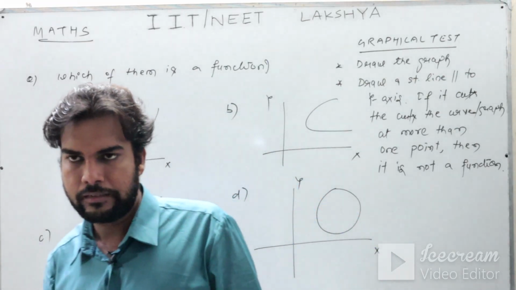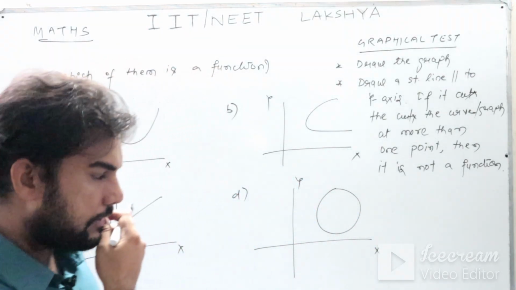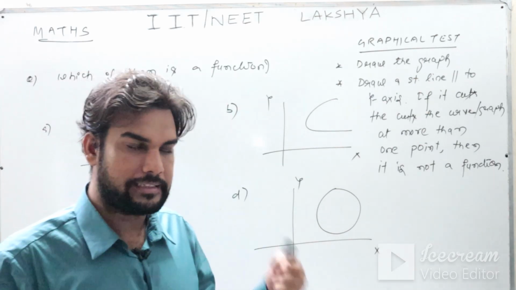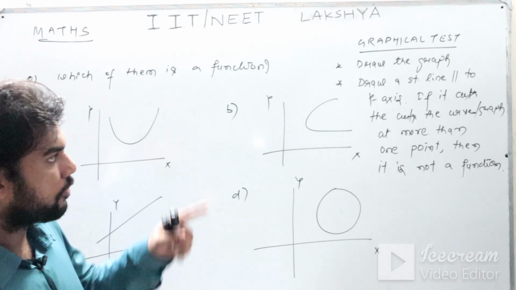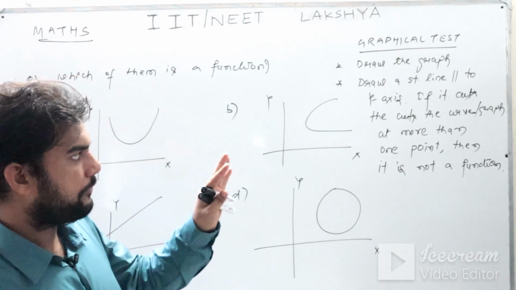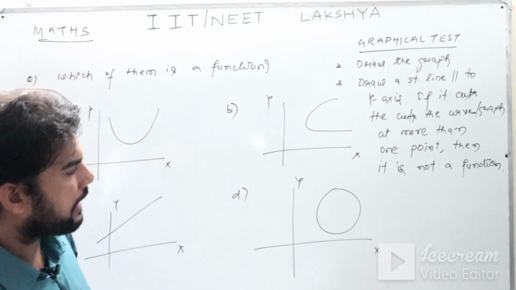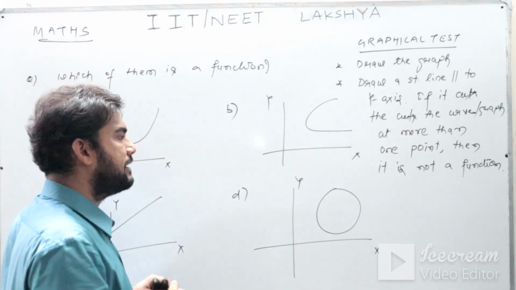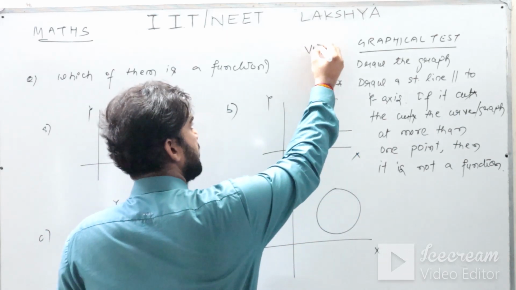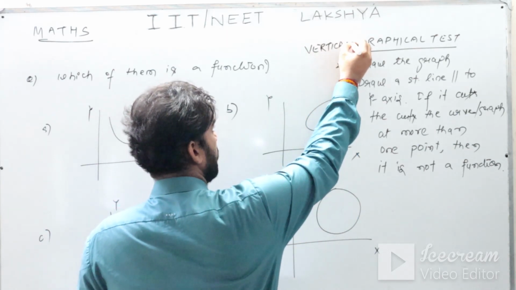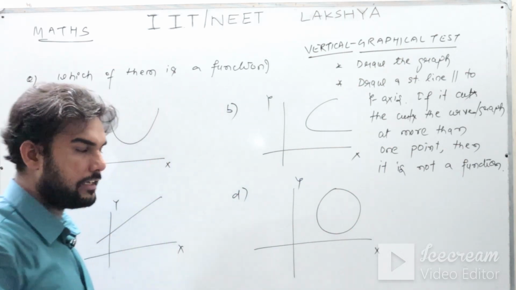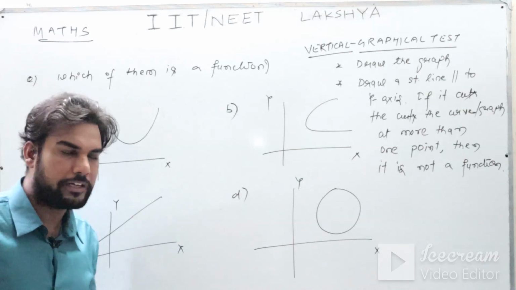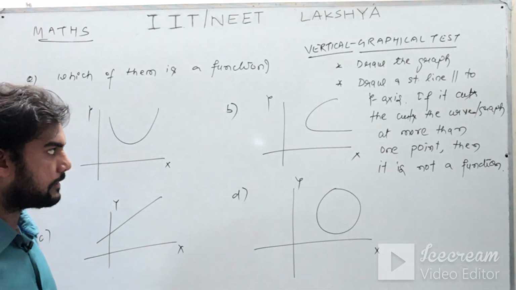Sometimes graph may not be given to you. Mathematical relationship may be given to you. From there you can draw the graph, as in here the graph is already given. And draw a straight line parallel to y-axis. If the straight line which is parallel to y-axis cuts the graph at more than one point, then it is not a function. This is also known as vertical test, or vertical graphical test, any name you can give. What is the reason for this, I will explain later, but first let us test this method.